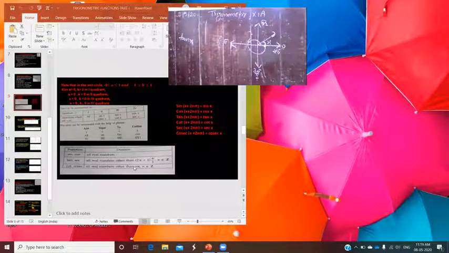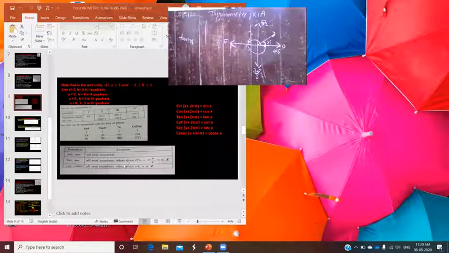Understand? In the same way, sec x. At what angle is sec x not defined? At the angle at which cos is 0. Cos x is 0 at pi by 2.